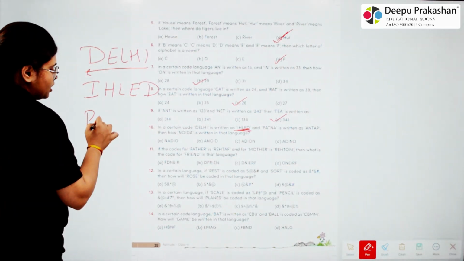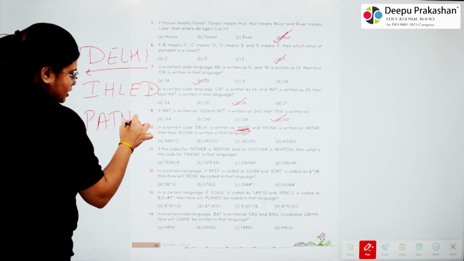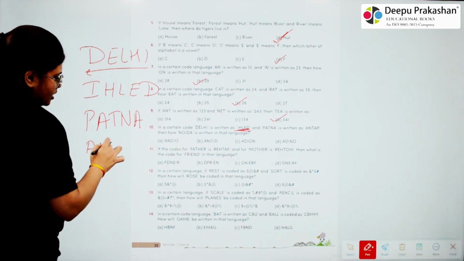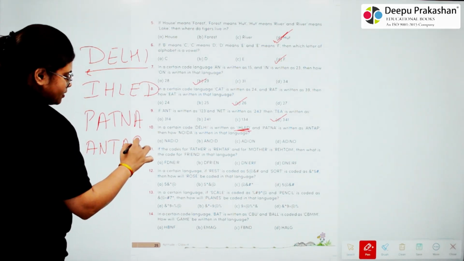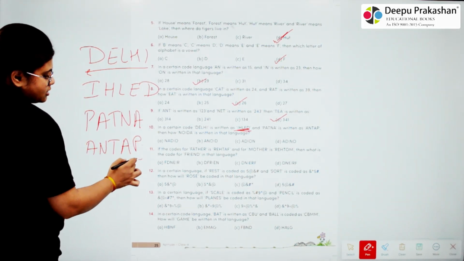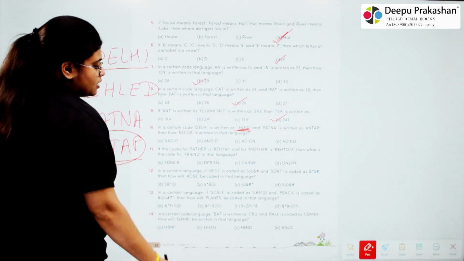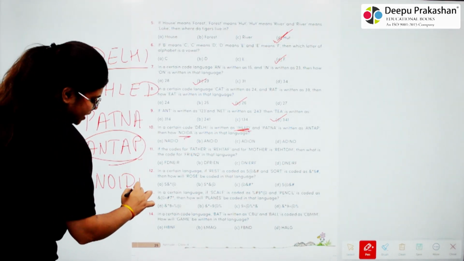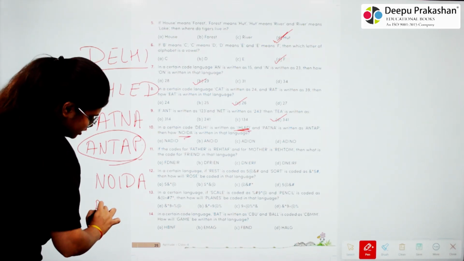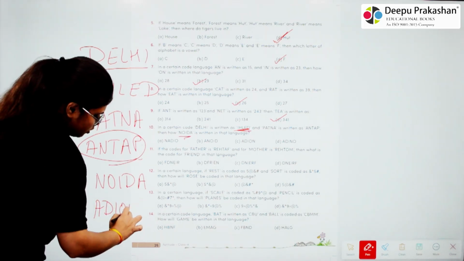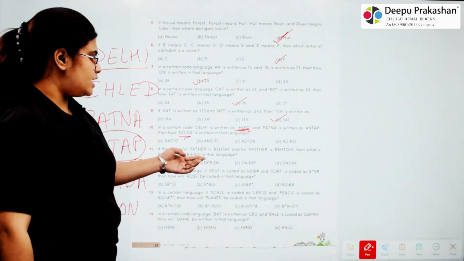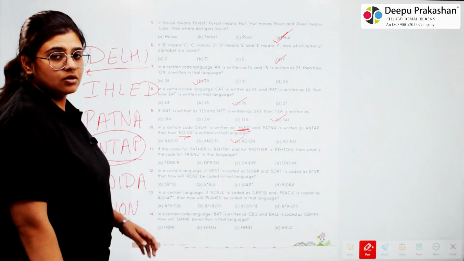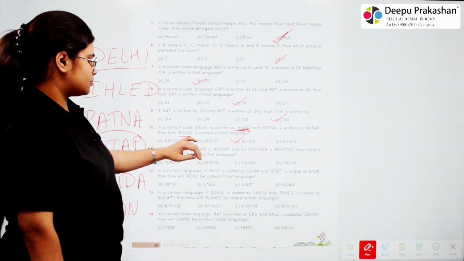And looking at Patna, if we reverse it, it will be ANTAP, and that is the answer for this. So for Noida, if we reverse it, it will be ADION, and ADION is present here. Okay.